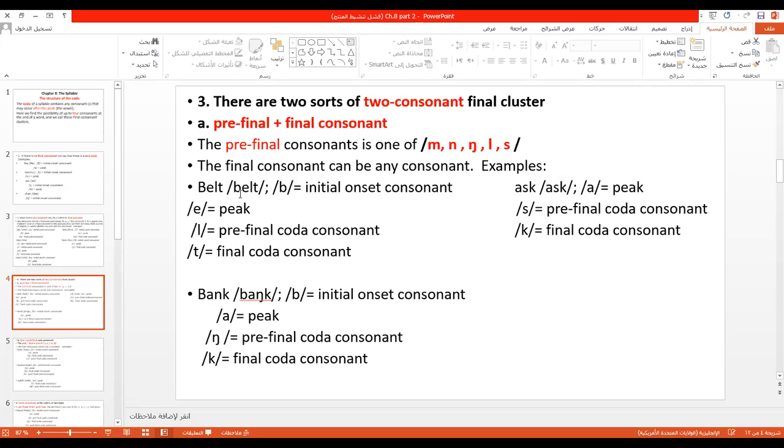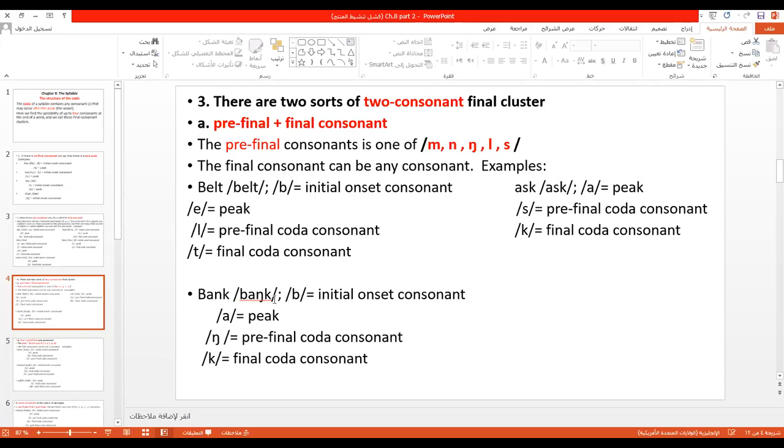Good. Examples. Look, belt. When I write it phonemically, here I see only one consonant in the onset, and A is the peak, and there are two consonants in the coda, la and te. So how do I analyze? B, initial onset consonant, A, peak, la. La is one of these 5 consonants. So la is a pre-final coda consonant. Of course, when I say pre-final, after it becomes final coda consonant.